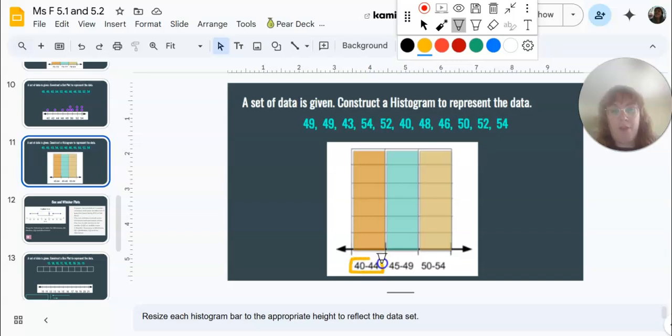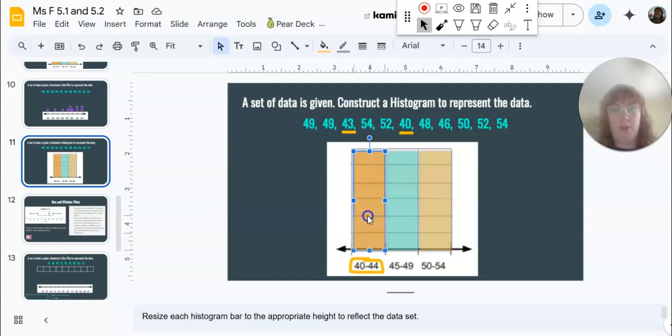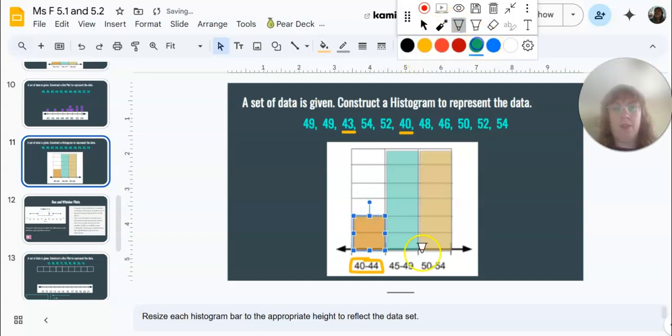Between 40 and 44, we have one. Just one? Oh, here's two, 43. Good. So there's those two. For the next one, between 45 and 49, 1, 2, 3, 4 in total.